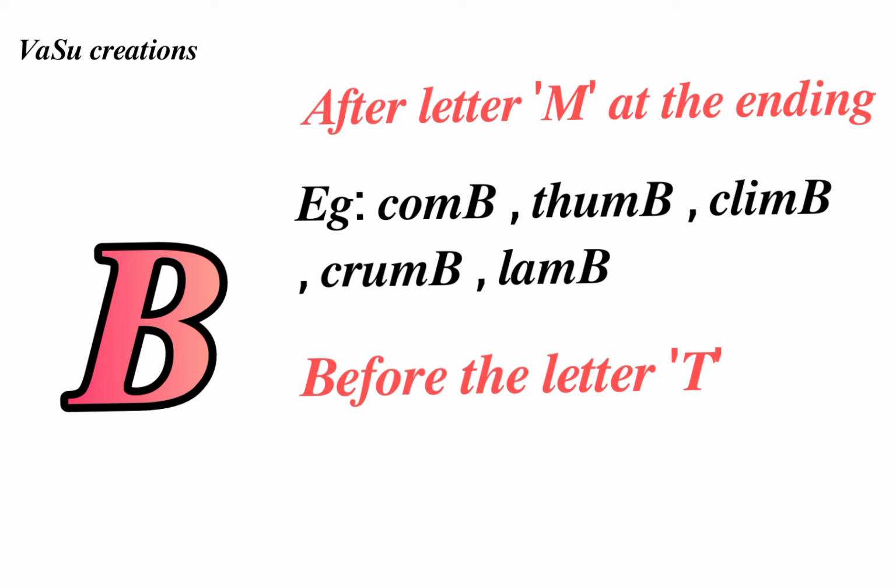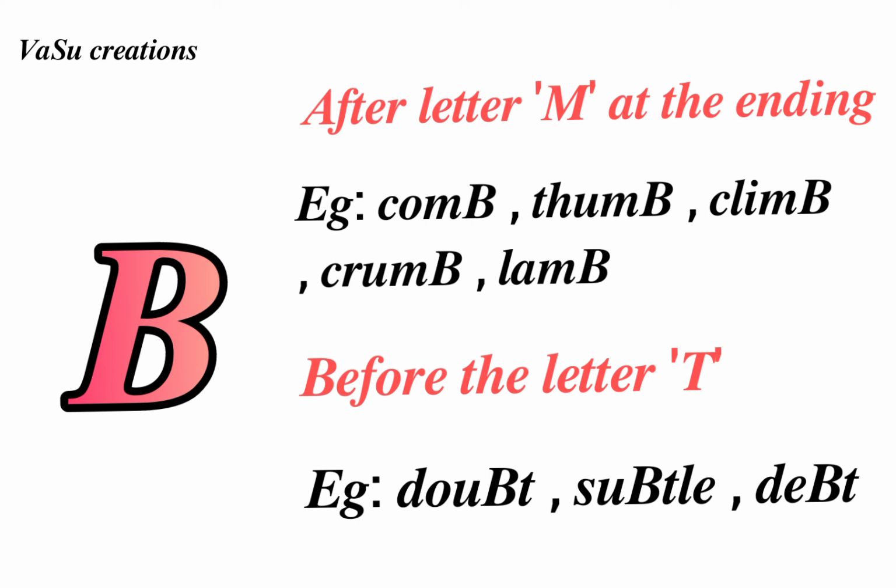If we see the next condition, before the letter T, the B is not pronounced and is supposed to be silent. Let's see some examples: doubt, subtle, debt, etc. If we observe the above words, in every word the B comes before T and is supposed to be silent. The next letter is C.